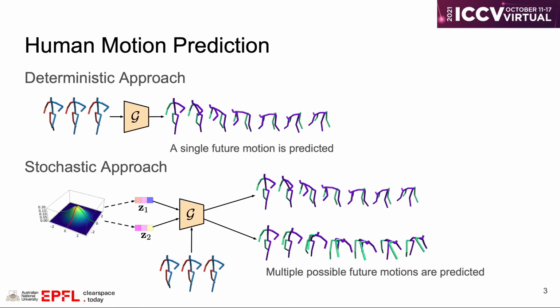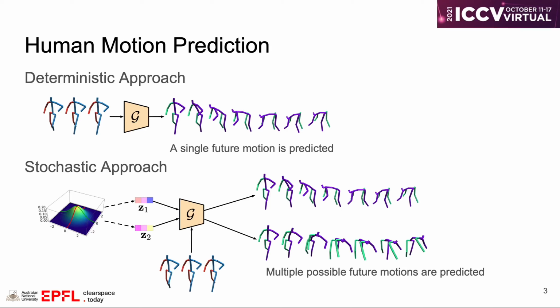Because the future motion of a person is usually uncertain, it motivates the second approach to model the uncertainty of future motions, which is also the approach we used in this paper. This approach learns a generative model which uses a Gaussian random variable to model the distribution of future motion given